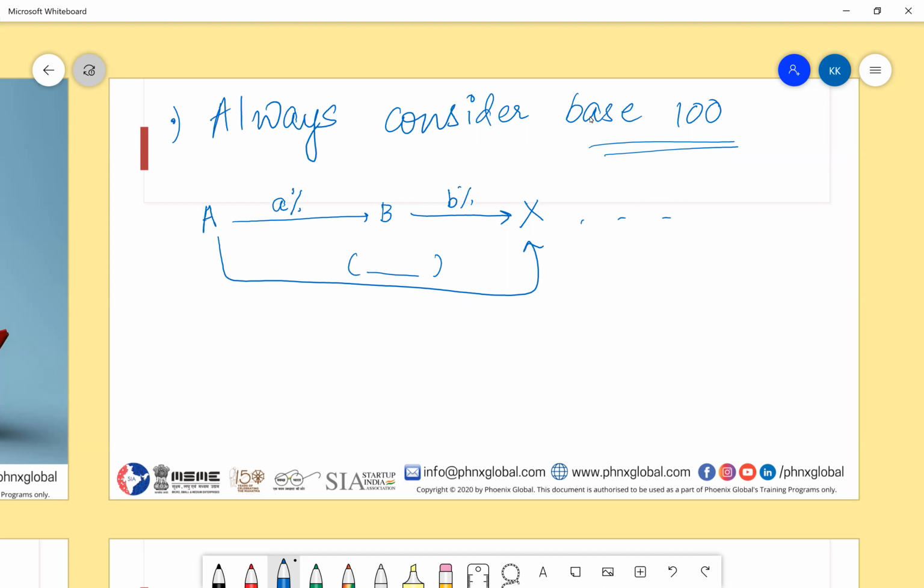So we can't directly go to it, no? Like if A is 100 and 10% is increased, so it will be 110. And then if we are adding 10%, then it will be 11, not 10. So we can't add them exactly. So you meant to say this is what we'll get.